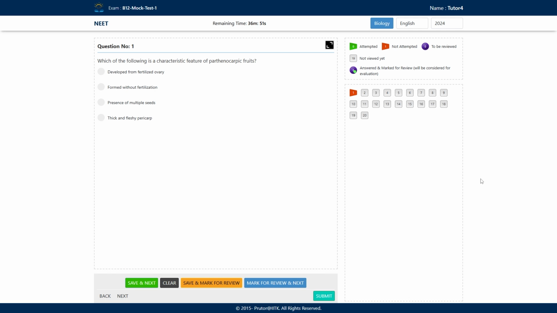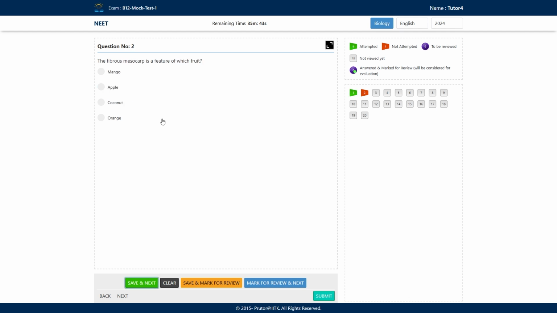So what will be the correct answer for this question? You have to tell the answer of this question. What will be the answer? Option A, B, C or D? Okay, so the answer for this question will be option B here. Parthenocarpic fruits develop without the fertilization. So these are known as parthenocarpic fruits. These parthenocarpic fruits are also seedless.